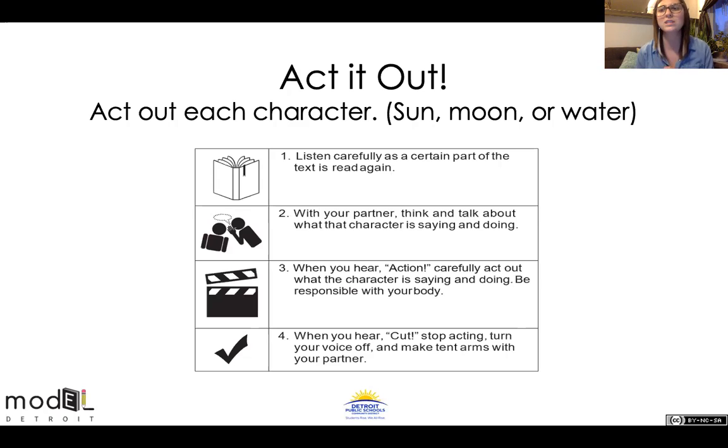Oh, let's go back to Sun. What would Sun say? Oh, no, please, please come over. Moon and I, we want you to come over. How would Moon be acting? Did she have a lot of lines? Did she have a decent amount of lines to even act out? She was in the background. She was agreeing. She was not disagreeing. She was like, yeah, I want water to come. Come on, water, come on. Throughout the book, you can even see a smile on her face. That's how we know body language. If she was like, yeah, come on in, I guess. Do you think she'd want someone to come in? No. So act it out. If you need to, pause the video, have a little bit more fun.